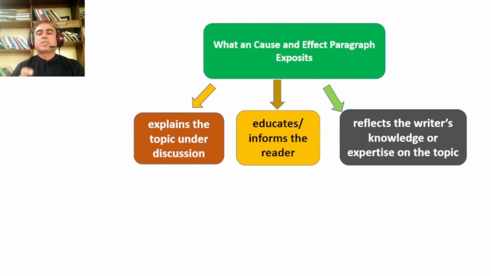Then, it reflects the scholarship of a writer, the depth of understanding, and shows how the writer is indeed having understanding of the issue. His scholarship, how fresh, how first rate or first-hand scholarship it is, that reflects from the essay, from a paragraph that is a cause and effect paragraph. Expository paragraphs or essays usually reflect the command and expertise of a writer on the topic.